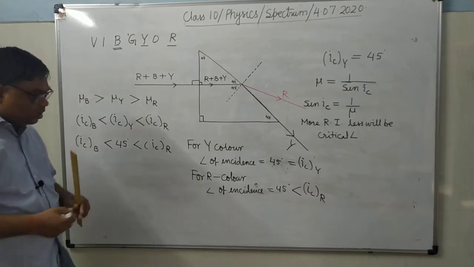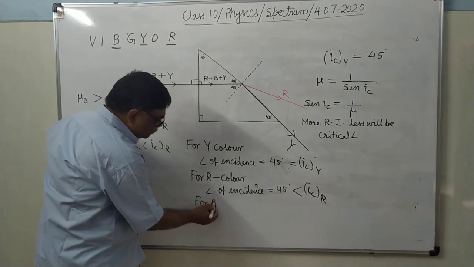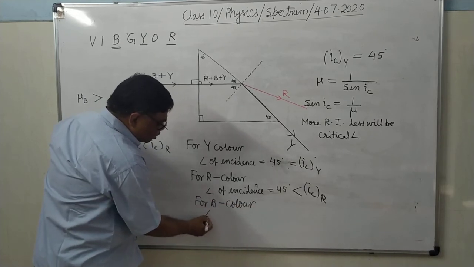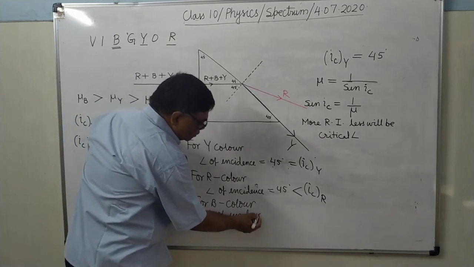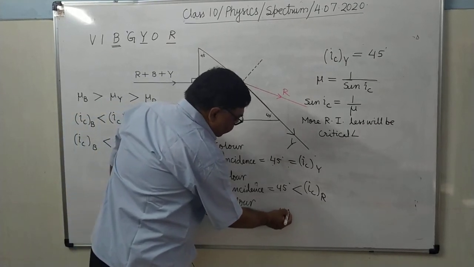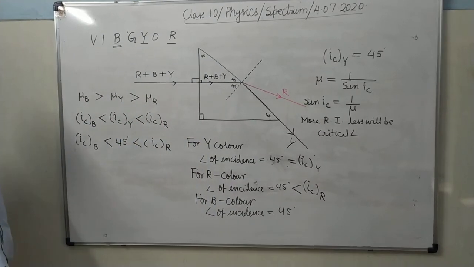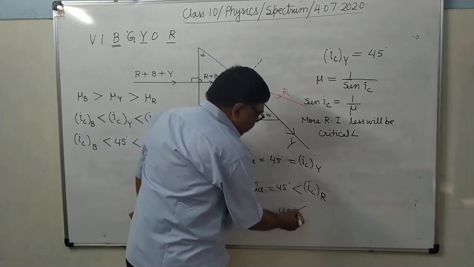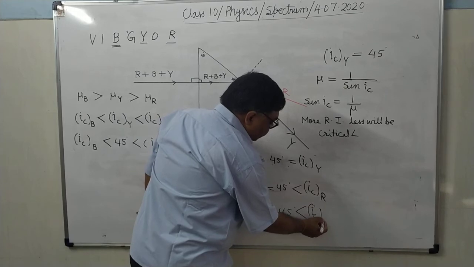So blue color also you can see. Angle of incidence is 45. And for blue color critical angle is smaller than 45, means here angle of incidence is greater than critical angle.